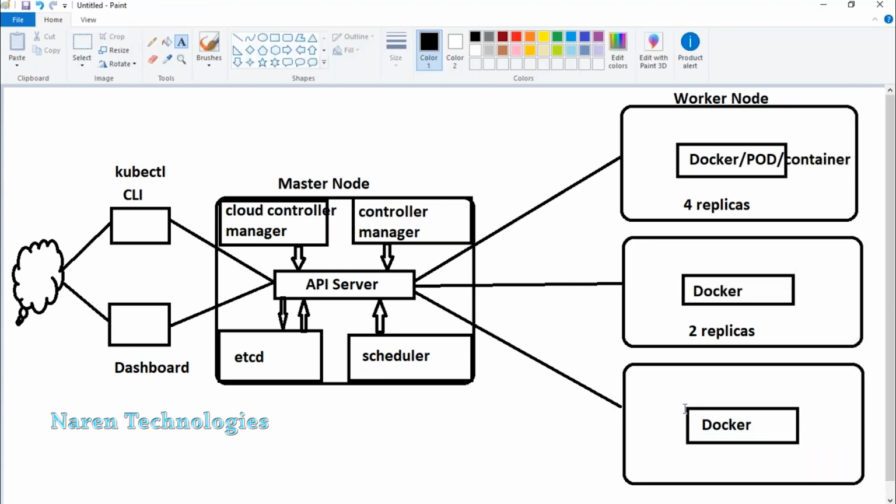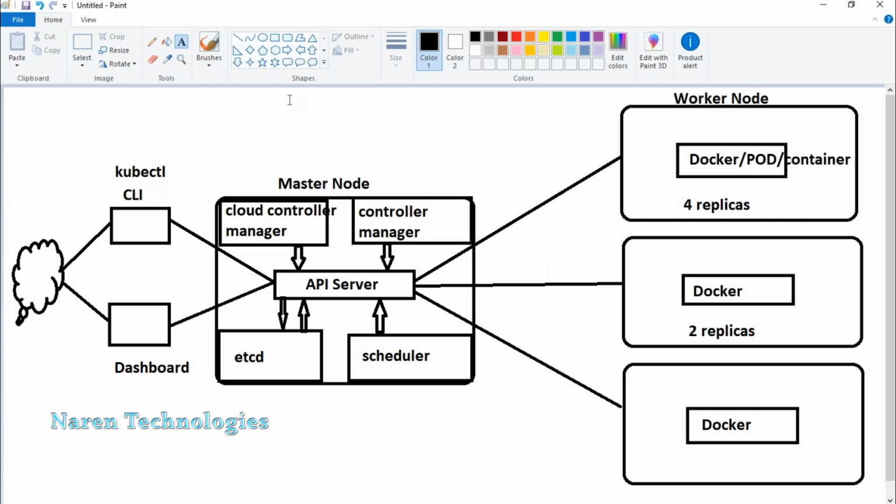Guys, now in the worker node, as I mentioned, you have replicas or pods running, correct? Now, how do we make sure those replicas are working effectively? Who will be monitoring them? Your controller manager decides to bring up another replica in case one replica goes down, but the question is, how does it know?